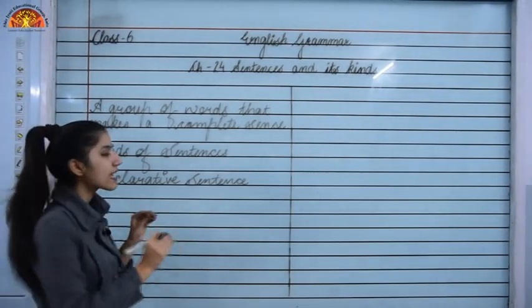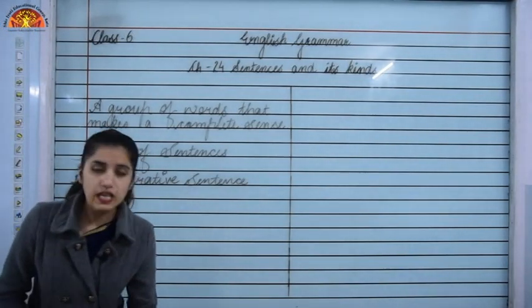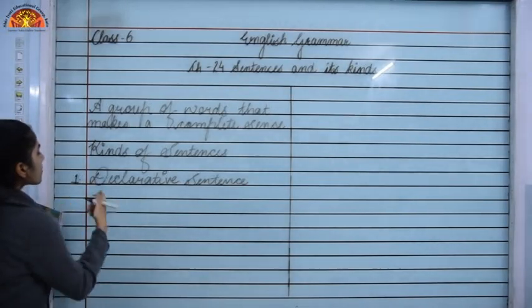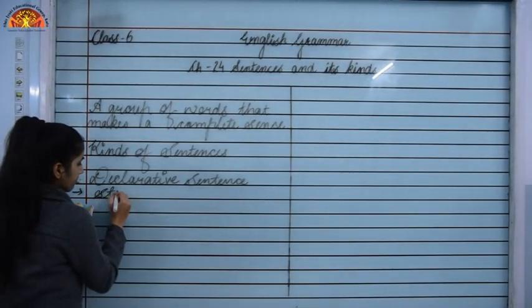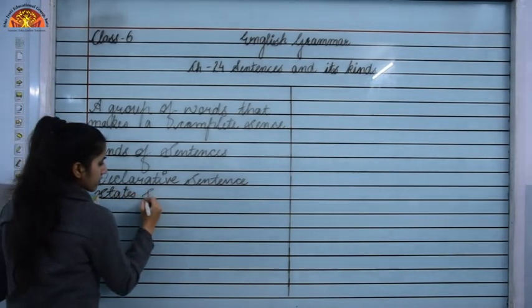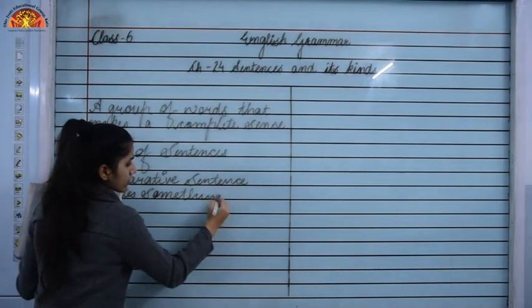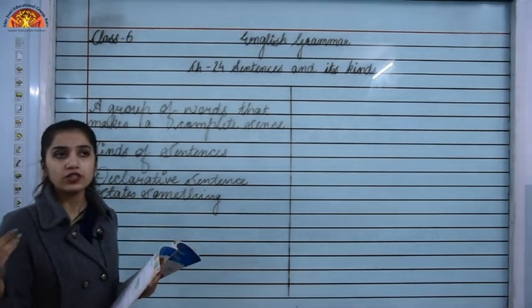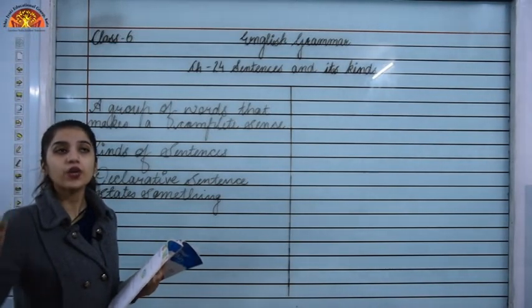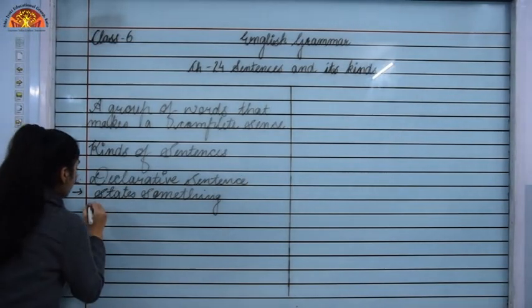These sentences end with a full stop. Here, we are not talking about any question, not giving any command, not giving any request, just a normal statement. For example,